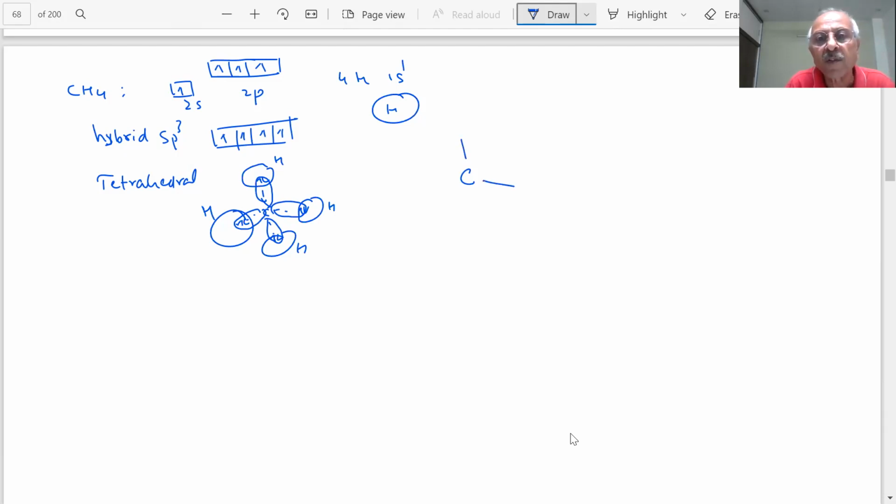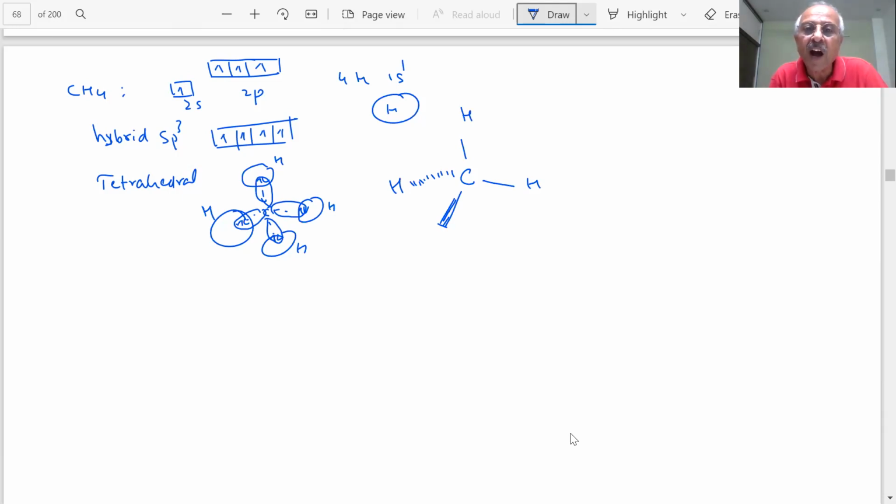Three-dimensional representation. We told you, student, how we represent it. One is the dark H, and the other we represent like this. Can you see that, students? These two are in the same plane of the paper, the plane of the blackboard where I'm writing.